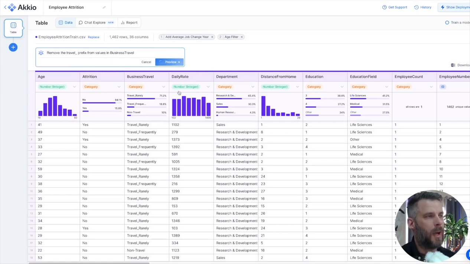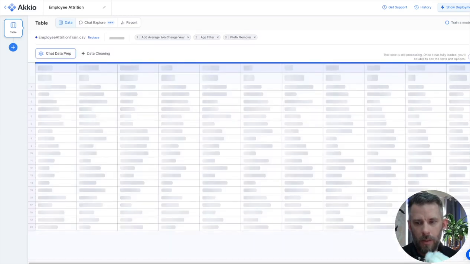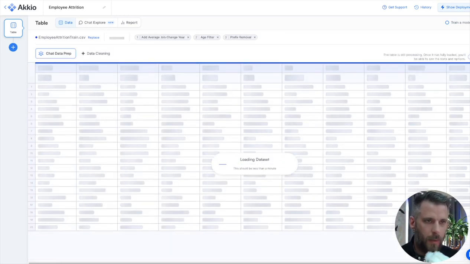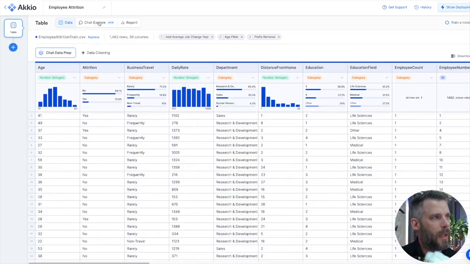So as soon as we remove the travel prefix, we'll look at how we can actually visualize some of this data as well. Okay, there we go. I like that. So we've fixed that data. We'll apply the transform. Now, let's just take a look at exploring the data a little bit. I want to visualize this somewhat. Now I've cleaned it up, I've manipulated it a little bit. Let's explore the data just a little bit.